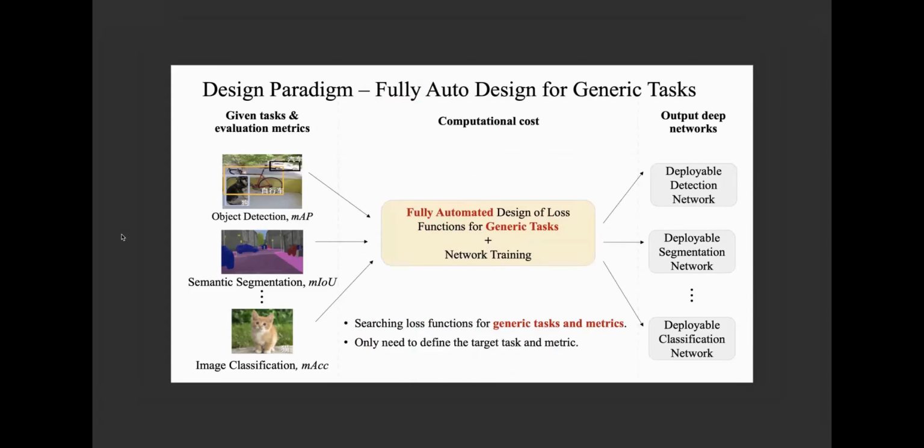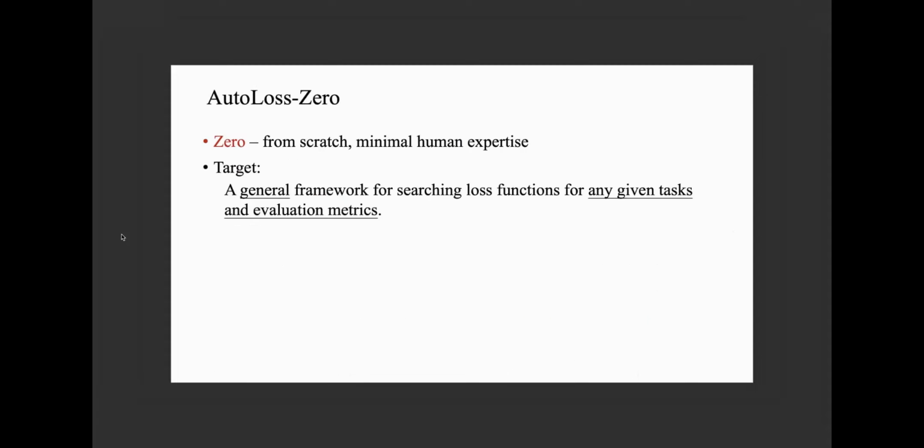As we can see, the handcrafted design brings high human cost and requires insights and expertise. In this research, we aim to save the trial and error cost for human design by developing a generic automatic search algorithm. Given different tasks and the corresponding evaluation metrics such as the mAP and mIoU, we would like to use a unified framework for automatically designing the corresponding loss functions. The framework outputs deployable networks, which are optimized for the given task and the given metric. In this process, there are no additional human costs except for defining the task and the metric. We name the framework AutoLoss-Zero as it searches from scratch and with minimal human expertise.